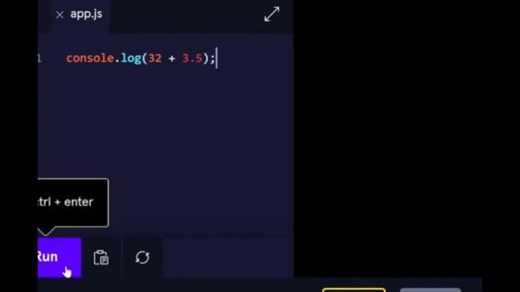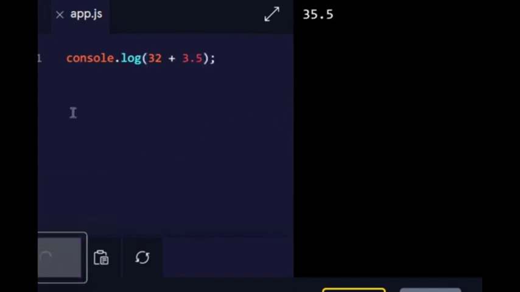So console.log, I'm going to just take my age and add 3.5. Okay.